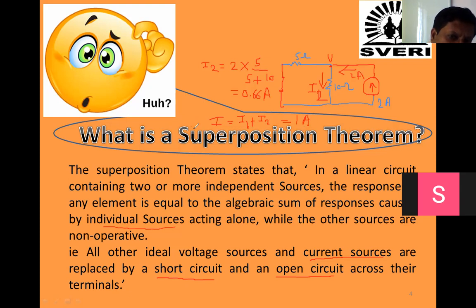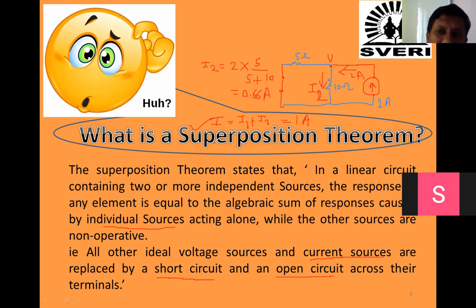Now how do we check whether this is correct? You can cross-check by using nodal analysis. Solve it by nodal analysis and you will get the same answer, 1 ampere. Are you getting my point? So this is the superposition theorem. Everyone understood now? Yes, sir.